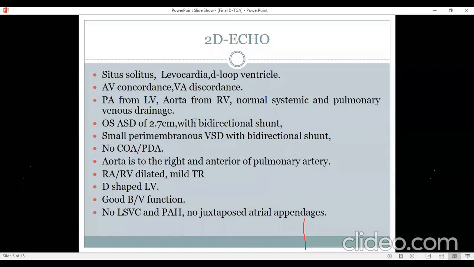Okay. So crisscross heart is where the atrium to ventricular connection is affected. It is not for the ventricular arterial connection, it is for the atrioventricular connection. You see only one ventricle, and the left atrium seems to be going to the right ventricle. That's not actually happening.